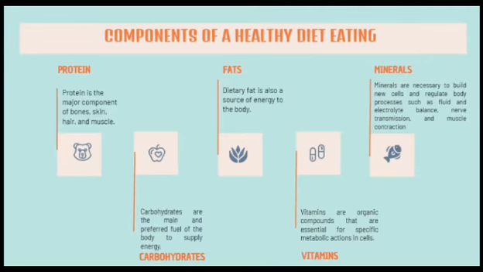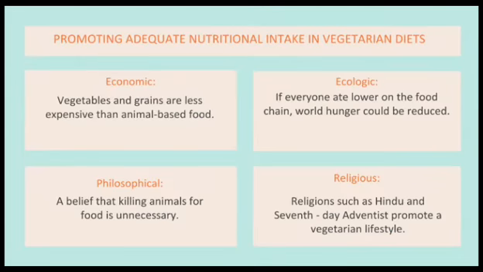And minerals. Minerals are necessary to build new cells and regulate body processes such as fluid electrolyte balance, nerve transmission, and muscle construction, so they are vital to the health of a growing infant or child. Minerals are classified according to the amounts needed daily or their importance for body functioning. If more than 100 mg is needed daily, a mineral is a macronutrient or major mineral. If the amount needed is less than 100 mg, it is a micronutrient or minor mineral.